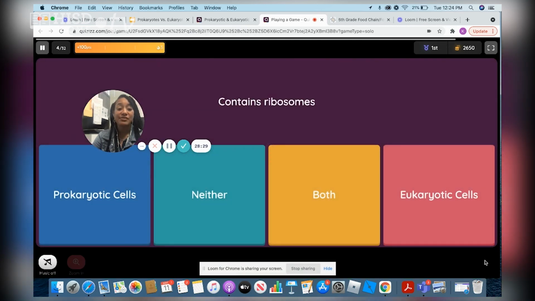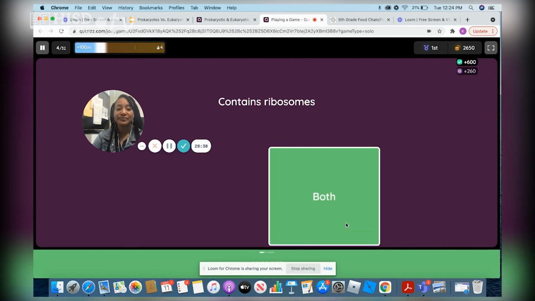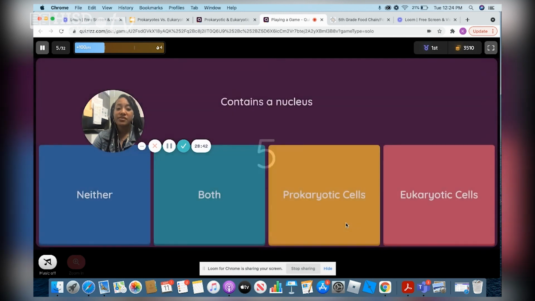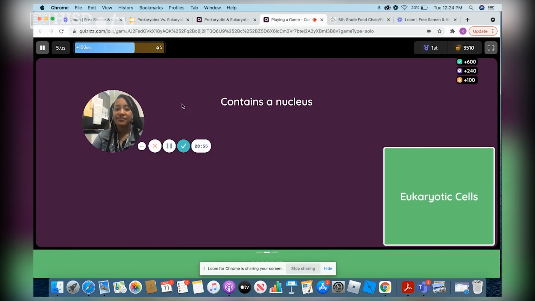Contains ribosomes. So which one contains ribosomes? Prokaryotic, neither, both, or eukaryotic? Right, ribosomes are mostly in both. And we'll do one more. Contains a nucleus. So which types of cells contain a nucleus? Prokaryotic, eukaryotic, or both? Yes, a nucleus is typically only found in a eukaryotic cell.